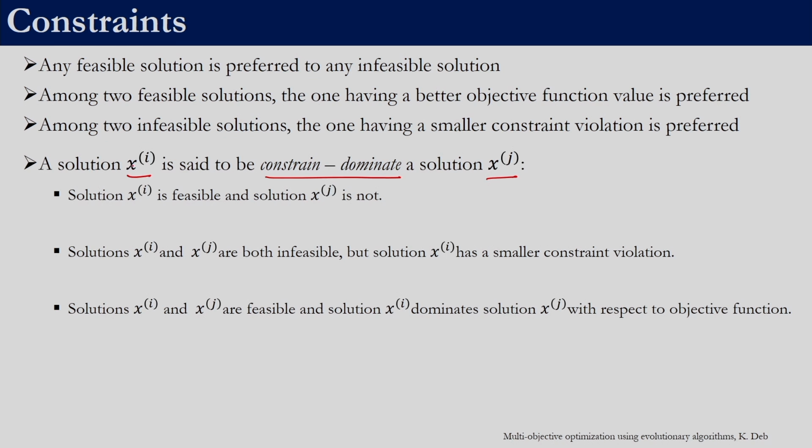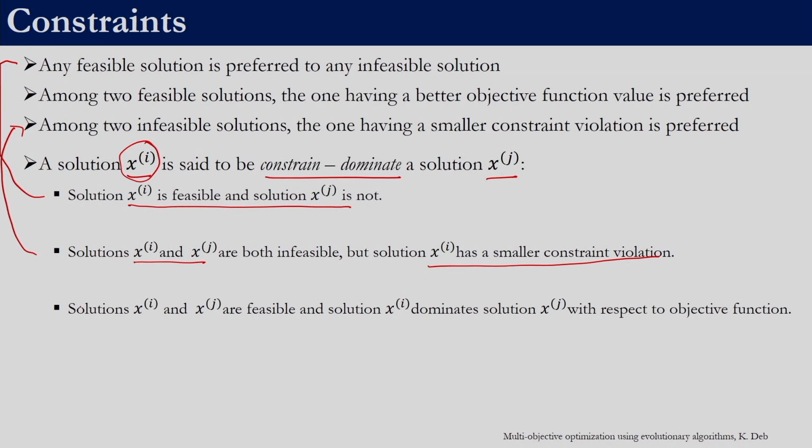So we are taking two solutions, xi and xj. Xi is said to constraint dominate xj if xi is feasible and xj is not. So that corresponds to this condition. We have a feasible solution and an infeasible solution, so the feasible solution is to be preferred. And if both xi and xj are infeasible, then xi is said to constraint dominate xj if xi has a smaller constraint violation than xj.